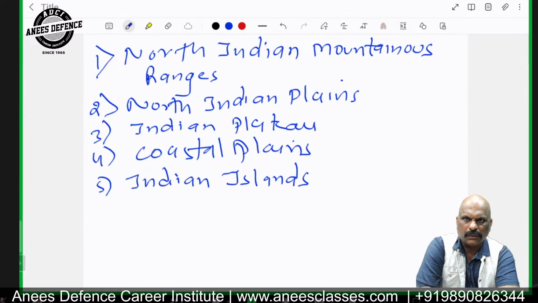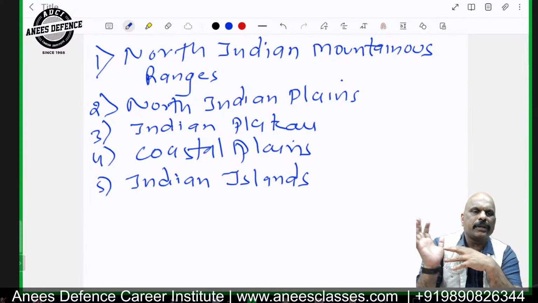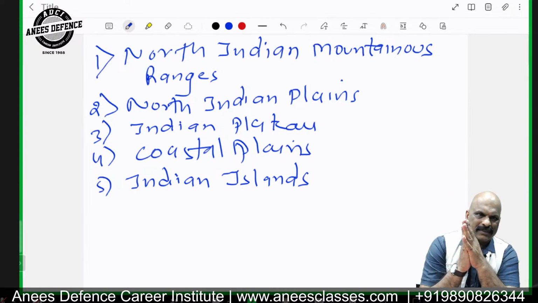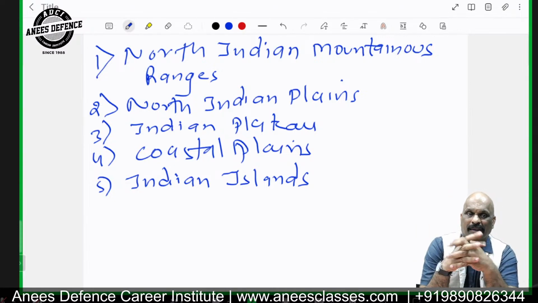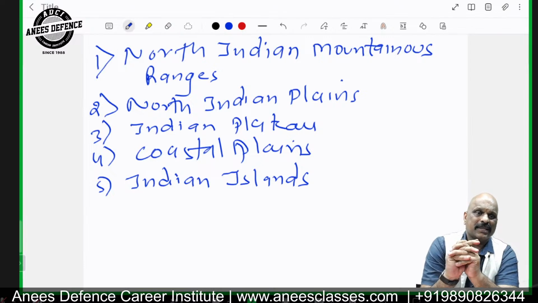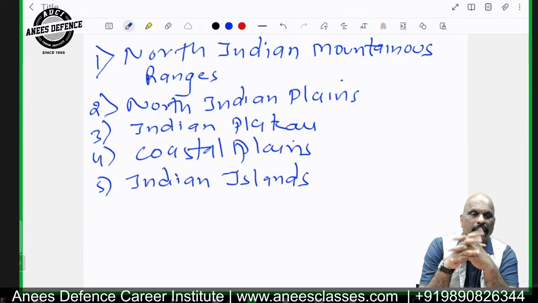Now, these mountain ranges form a boundary between the India side and the Xinjiang province, we can say. They form the boundary between Nepal and Tibet, also between Arunachal Pradesh and Chinese or Tibetan territory there.